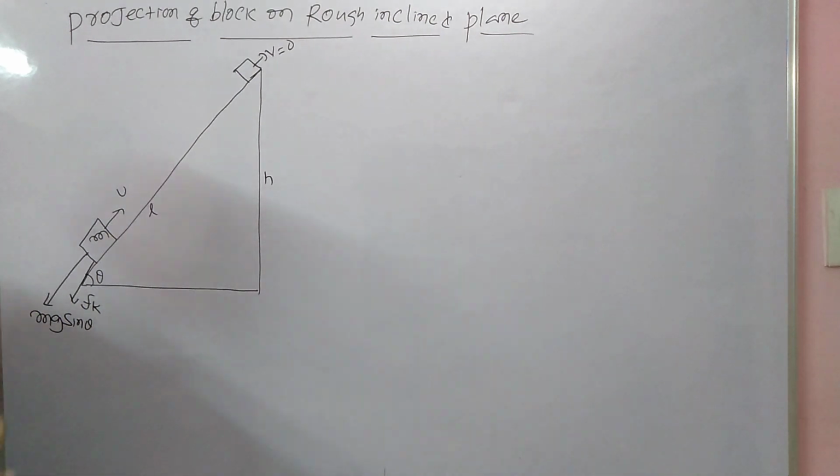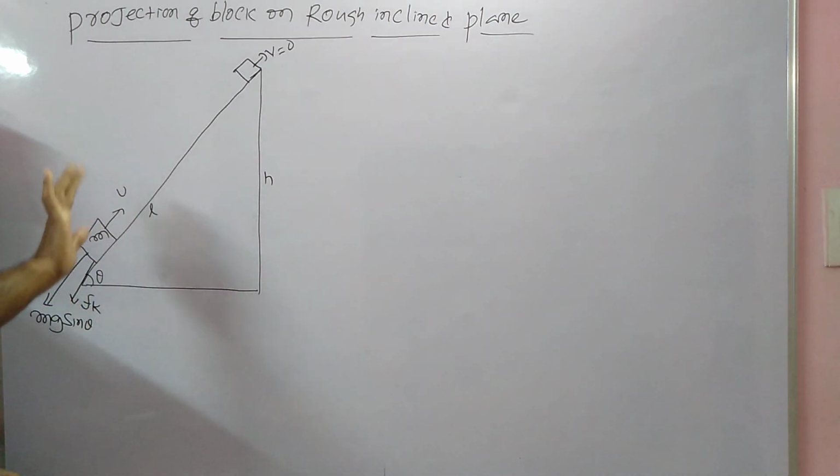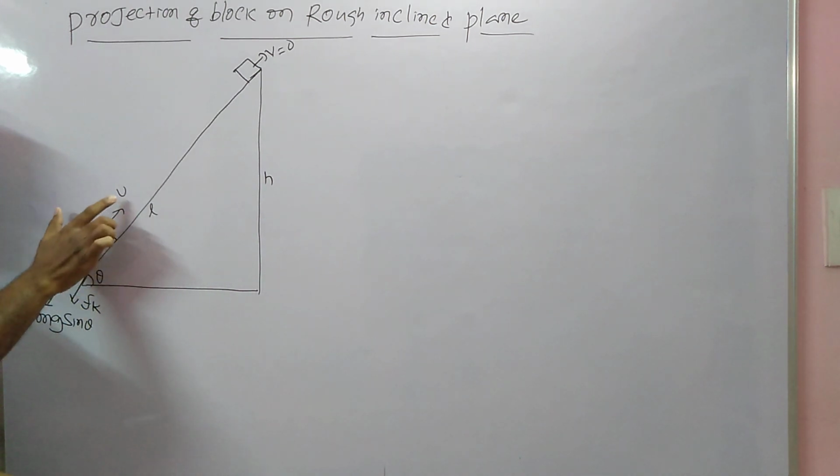Here the block is moving up, and we projected the block, pushing it from the bottom with velocity u.